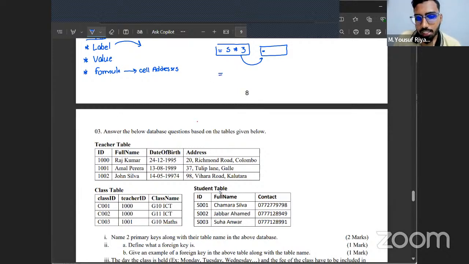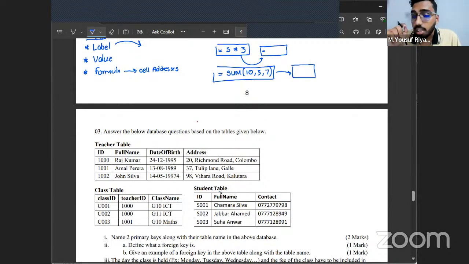If I have something like this, equals sum, let's say 10, 3, 7. If I copy this from one cell and paste it to another cell, will it change? Again, no. Then what did I tell will change when you copy and paste a formula?